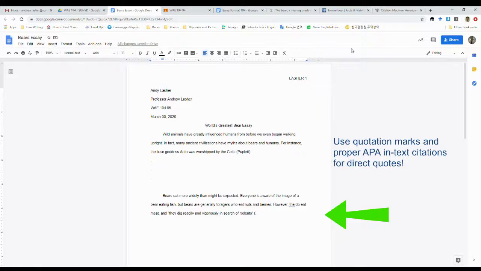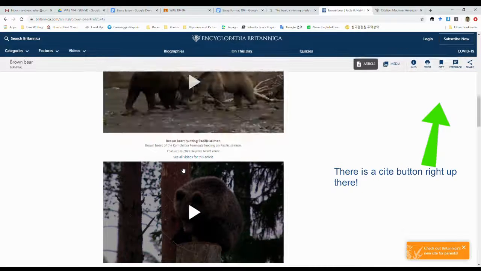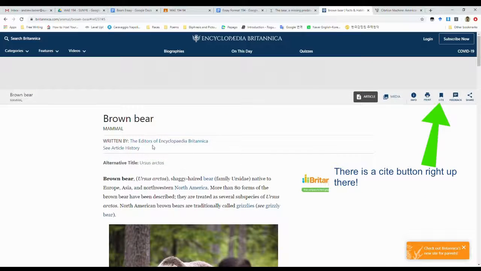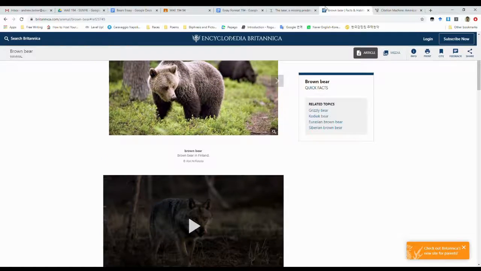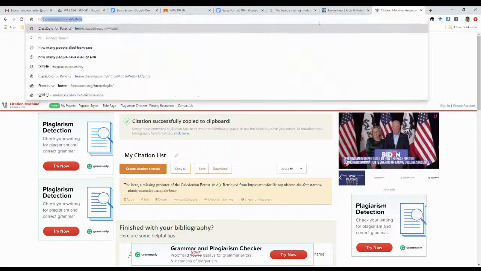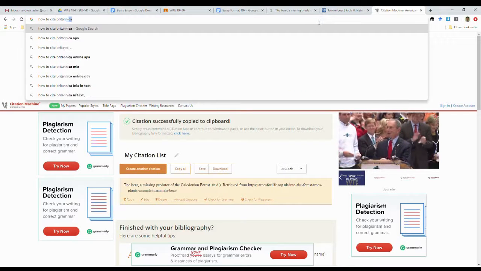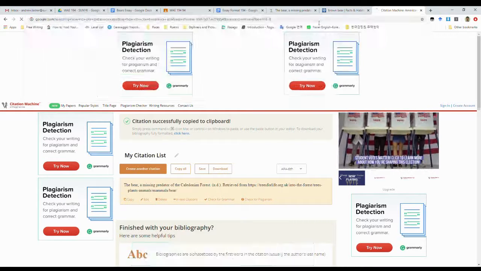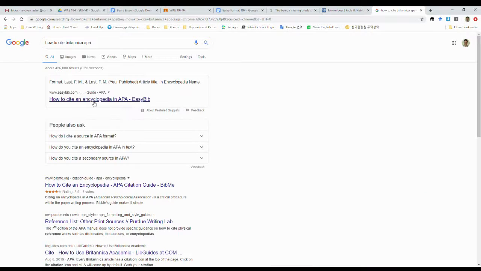Now we need a citation here. Britannica, right? I don't think Britannica ever puts the names on here. So, how to cite Britannica APA. Let's take a look. How to cite an encyclopedia in APA.